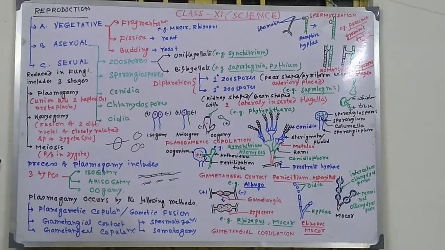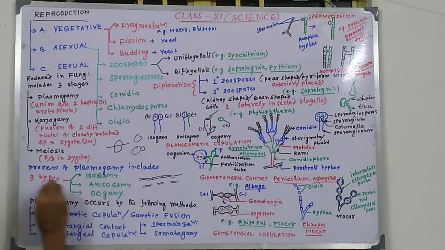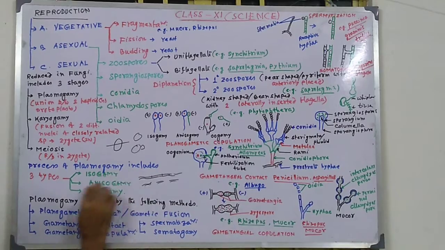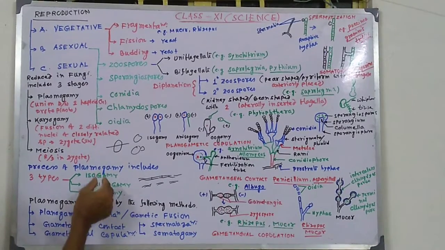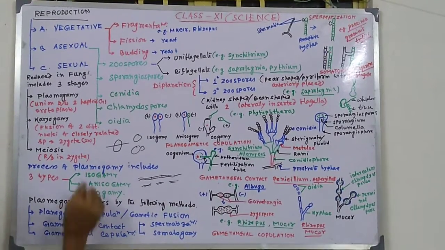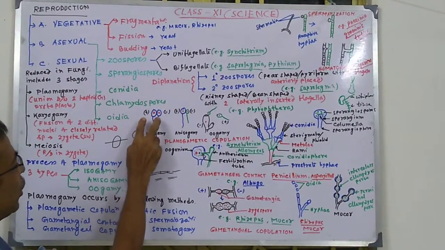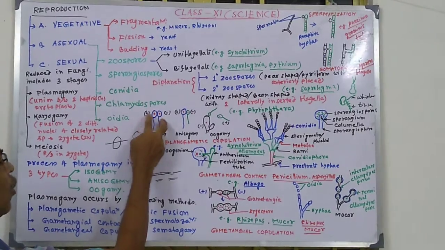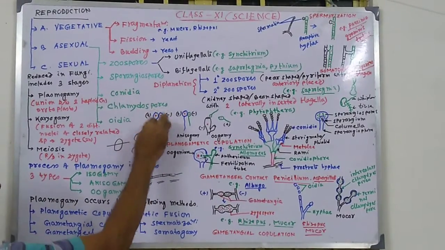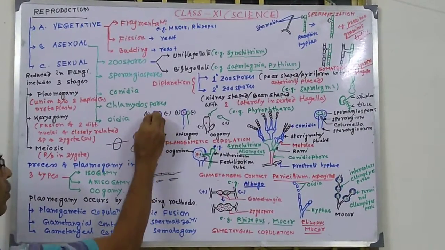Next, the process of plasmogamy includes 3 types: isogamy, anisogamy, oogamy. From the term, you can understand that isogamy means equal type. Look here, isogamy, when two opposite sex gametes, obviously of the same size, more or less equal size, come in contact and form zygote.